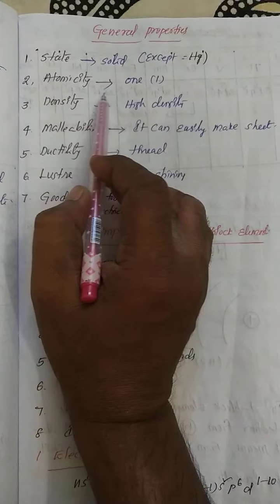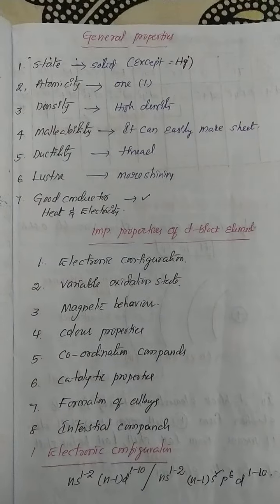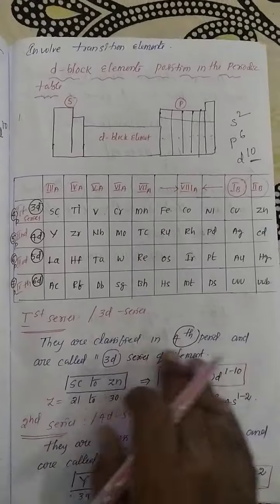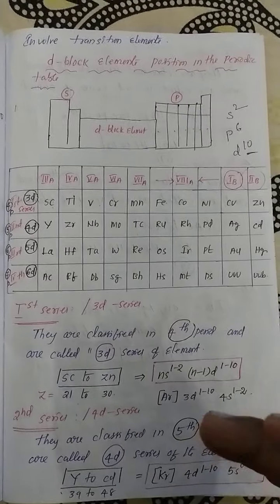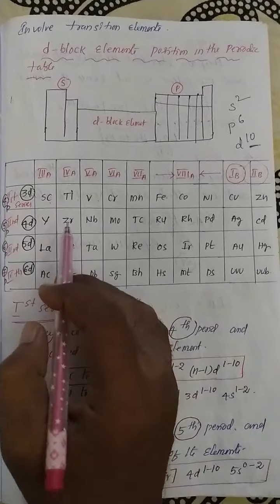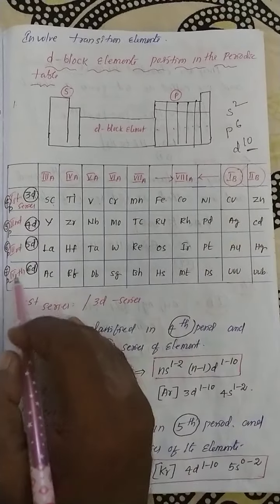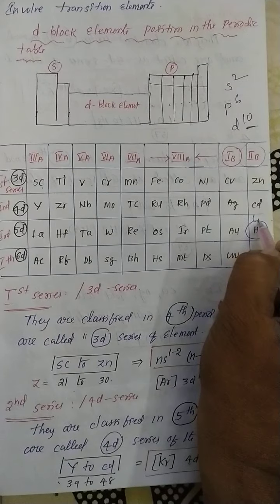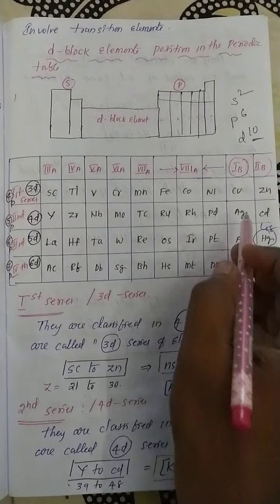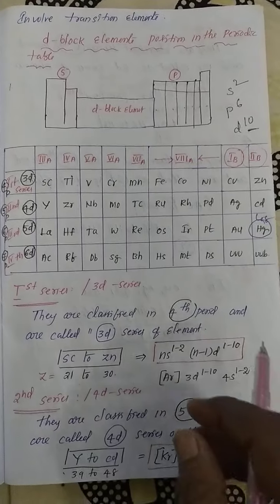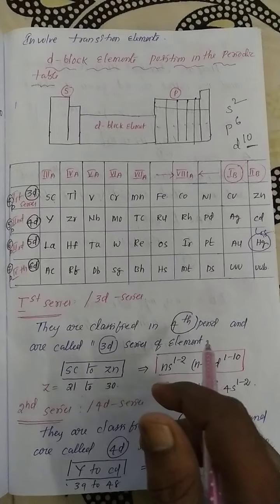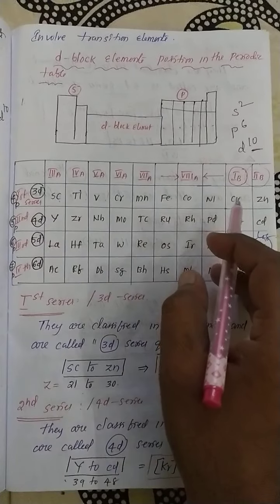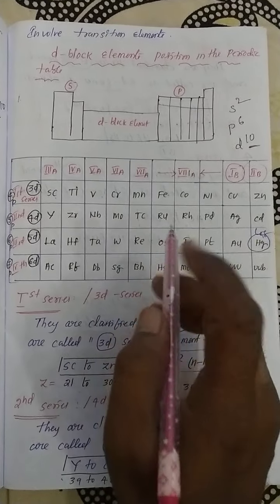The second property is atomicity. Atomicity means the number of atoms present in the molecule. So see, this is the D block element series. Here mercury only exists in the liquid state. Remaining all exist in the solid state. And second one, atomicity. All D block elements are metals, so the atomicity is only one.